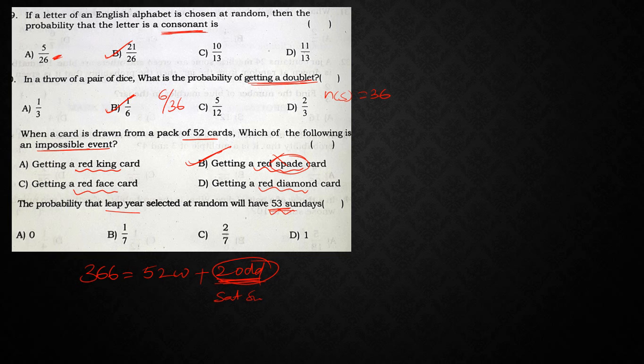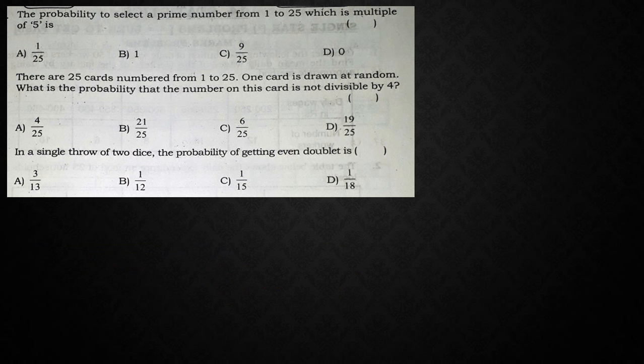So Saturday-Sunday is one possibility, Sunday-Monday is another. So this combination or this combination. So totally 2 out of 7 combinations. So the answer is 2 by 7. Right. Next, moving on to one more question.